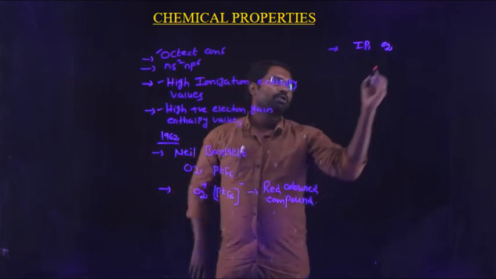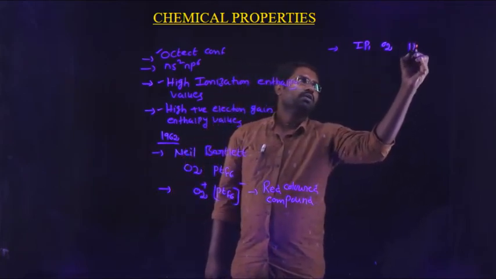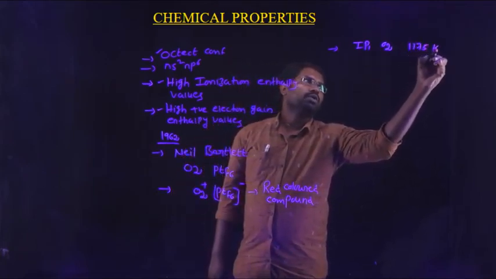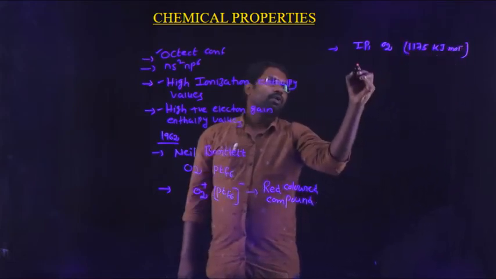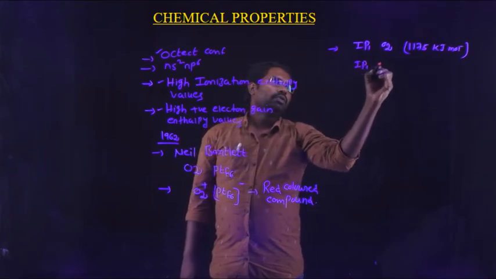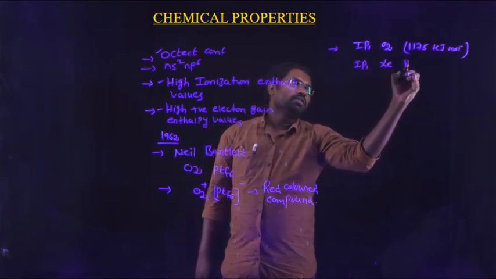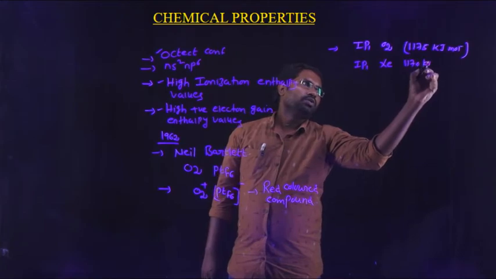For example, the IP1 value of oxygen is 1175 kilojoules per mole, and the IP1 value of xenon is 1170 kilojoules per mole.